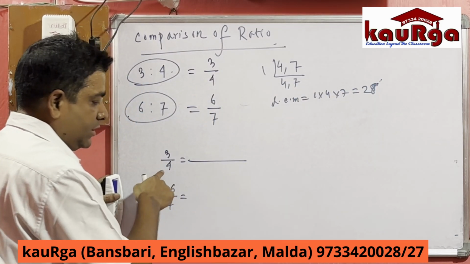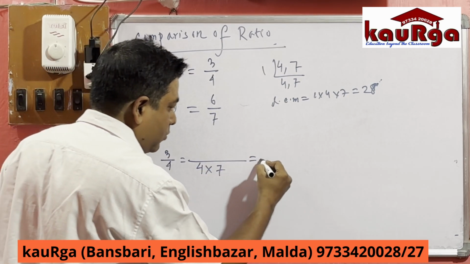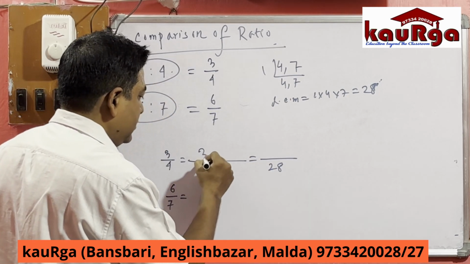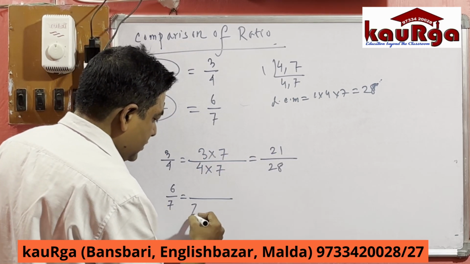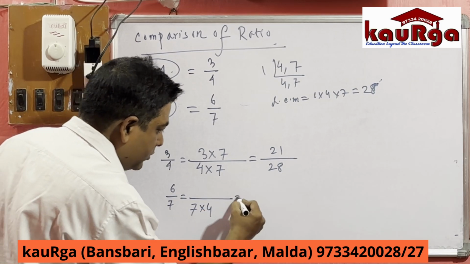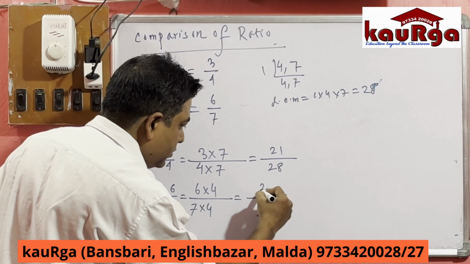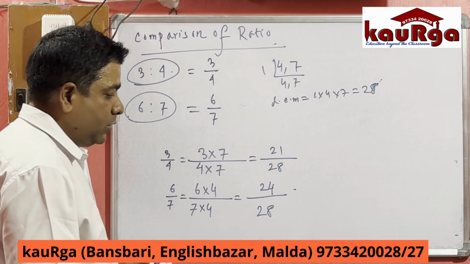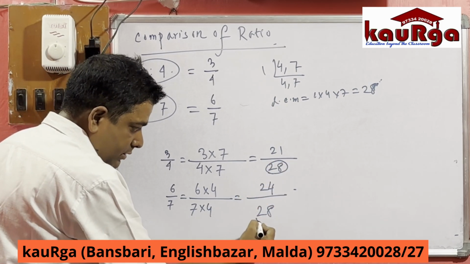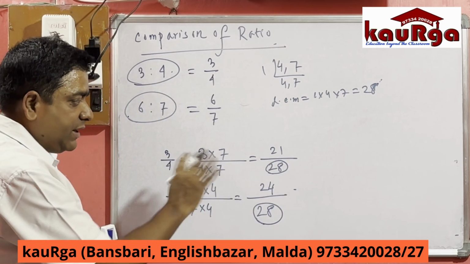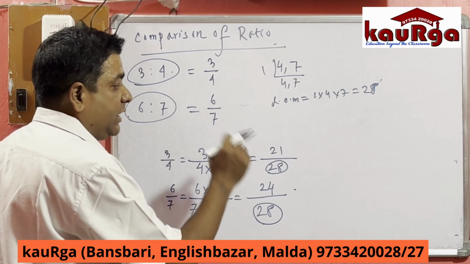So we have to change this 4 into 28. 4 into 7 equals 28. In the numerator also we have to multiply by 7, so we get 21 by 28. For the second fraction, we multiply 7 by 4, then it will be 28, and the numerator 6 into 4 equals 24. Now the denominator here is 28 and here also 28. The denominator is the same, so we only have to compare the numerator values.